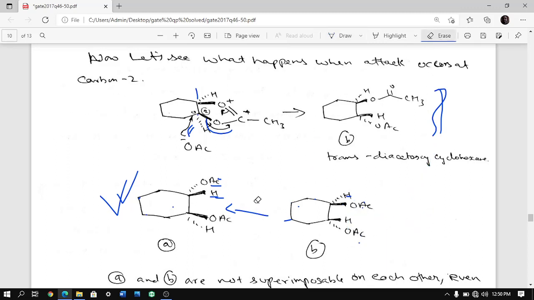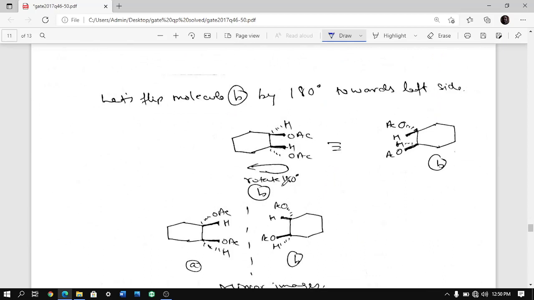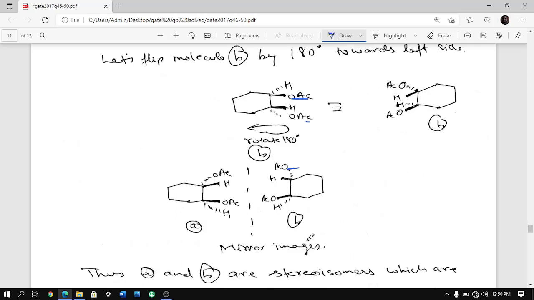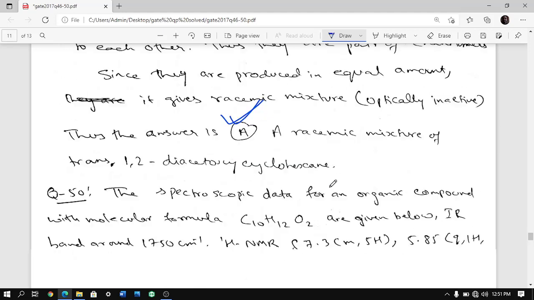But are they enantiomers? For that you have to see whether they are mirror images or not. You will see that A and B are actually mirror images. You just rotate it 180 degrees like that, B. When you rotate like that, OAc goes behind, H front. OAc was in front, no? So when you rotate 180 degrees, OAc goes behind. Similarly, the OAc which is behind comes front, and then you see that they both are mirror images. So you are getting an equal mixture of A and B. So it is a racemic mixture of the trans product. Therefore the answer is A.